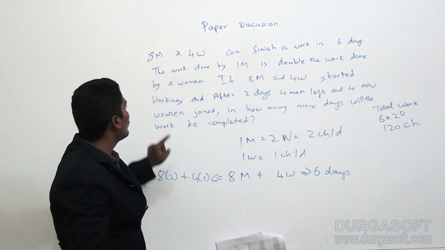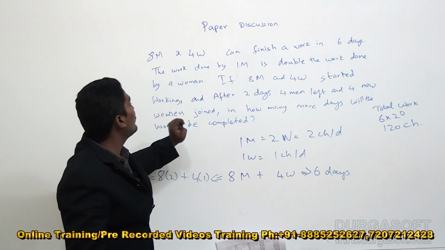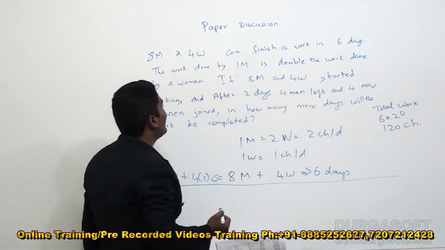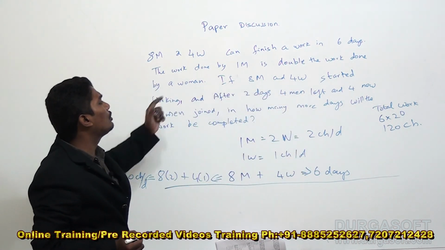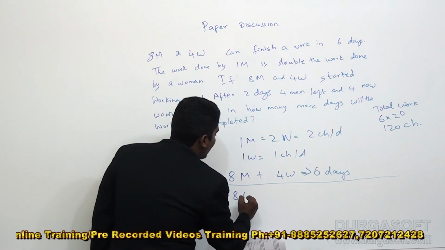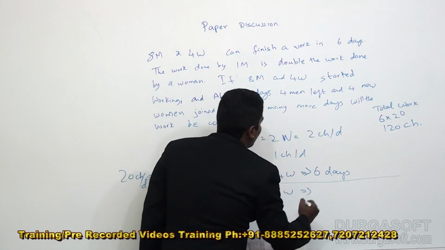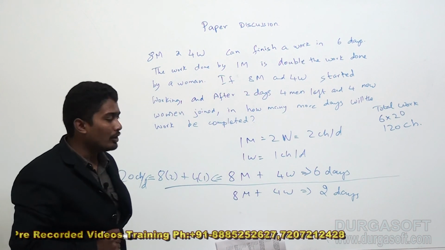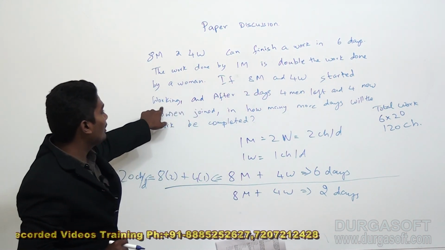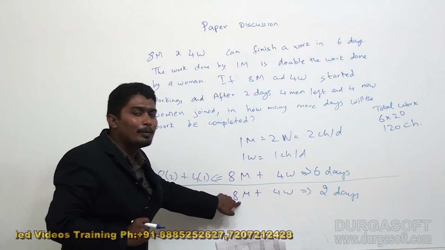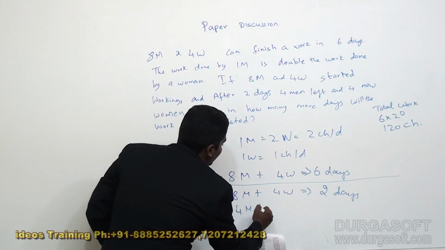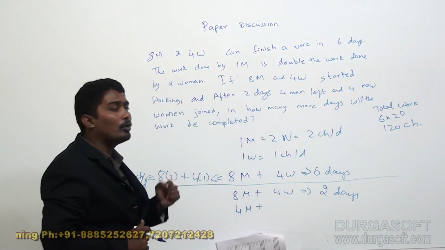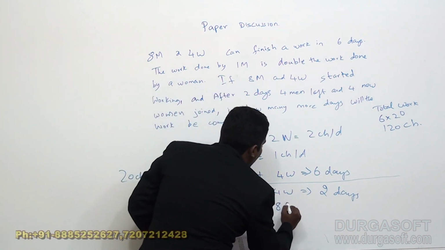Now the actual problem is that 8 men and 4 women will start the work, and after 2 days 4 men will leave. So 8 men and 4 women will actually work only for 2 days. After 2 days 4 men will leave, so there will be only 4 men working, and 4 new women joined. Already there are 4 women. If 4 new women join, there will be 4 plus 4, 8 women.